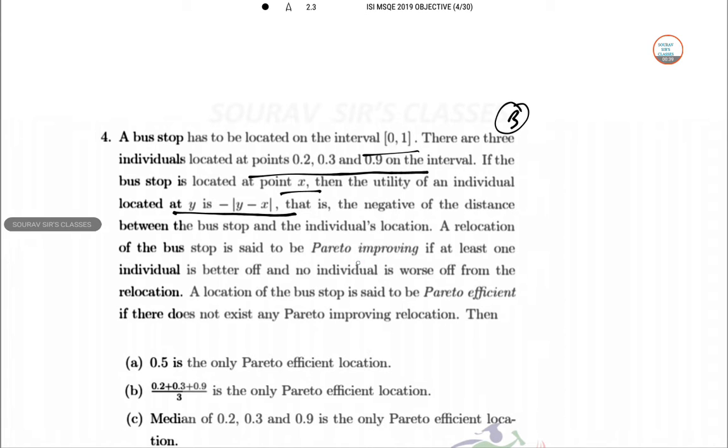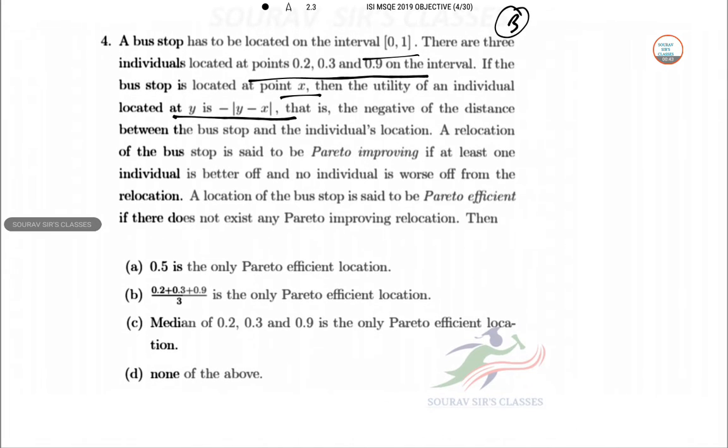A relocation of the bus stop is said to be Pareto improving if no one is worse off, but someone is better off. That is, at least one individual is better off. So this part is irrelevant here. The location of the bus stop is said to be Pareto efficient if there does not exist any Pareto improving relocation.